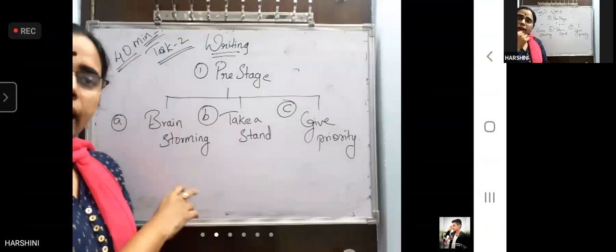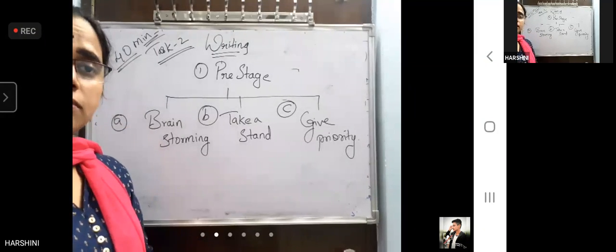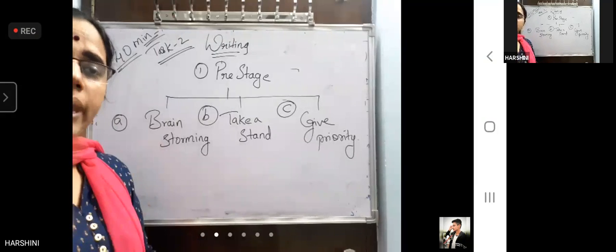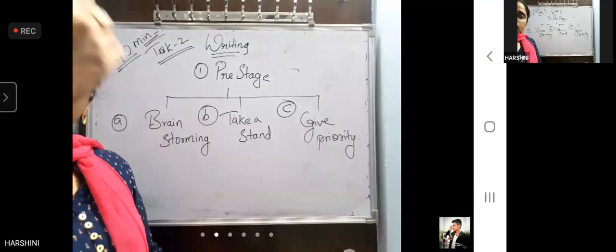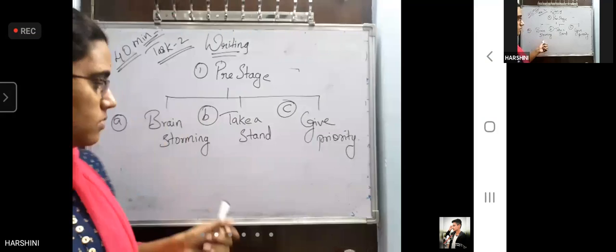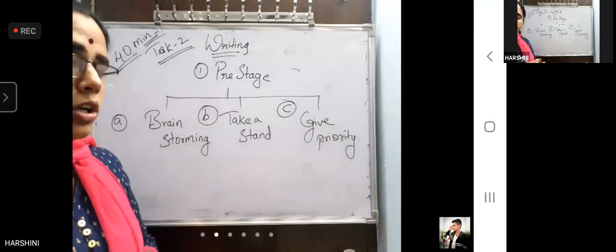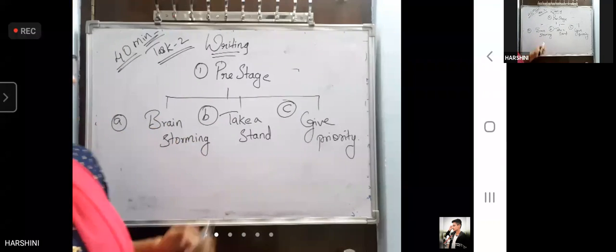Okay. And if you have decided that you want to write negatively, but after doing brainstorming, you understand that, oh no, I am not inclined towards writing negative, I want to write positive, then your essay will continue. So you have to understand your mind by yourself. So brainstorming is very important. Don't directly come to a conclusion and write only one side looking at your sentence. So this will help you.